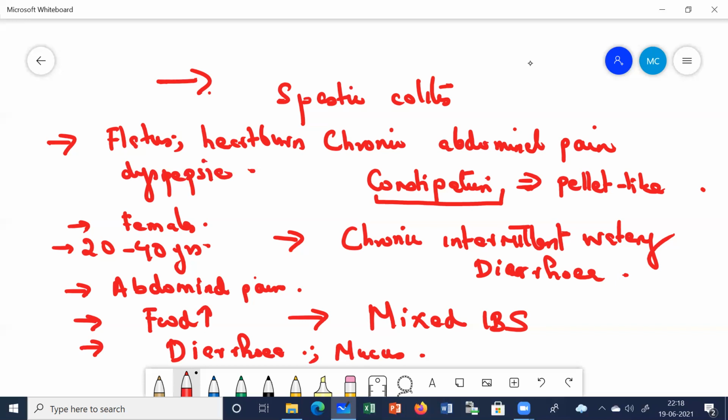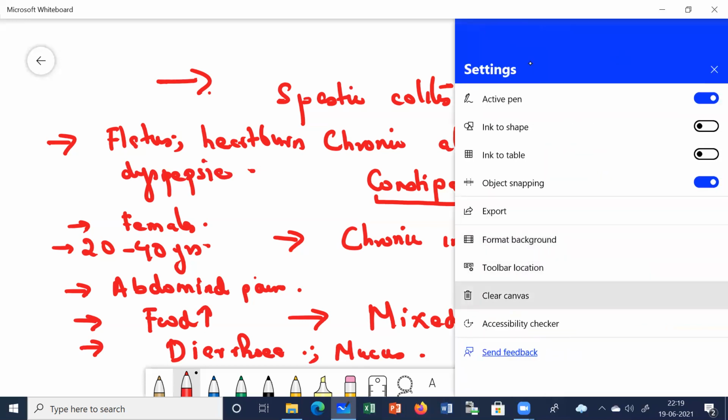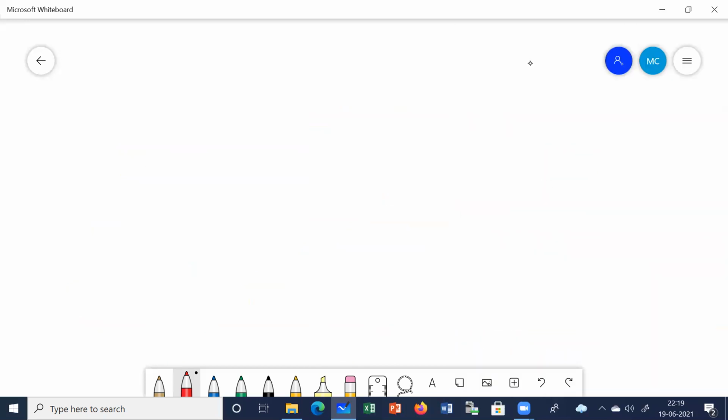If the patient presents with these things, what investigations are you going to do? The patient is complaining of chronic watery diarrhea, so you have to go for a stool examination to rule out any infectious causes. Then we do other tests like sigmoidoscopy and barium enema.